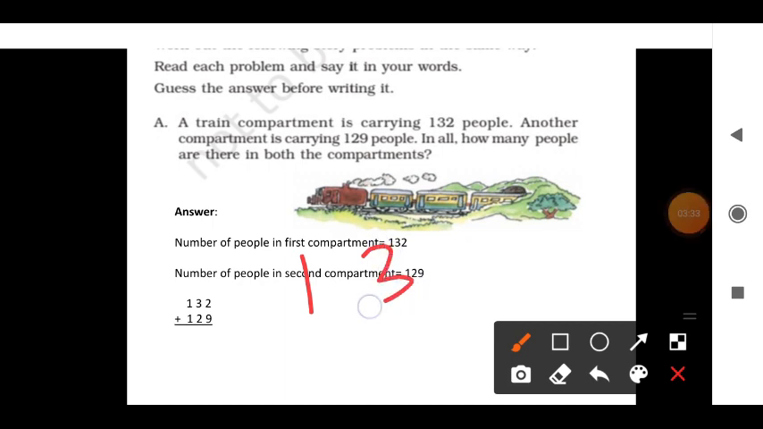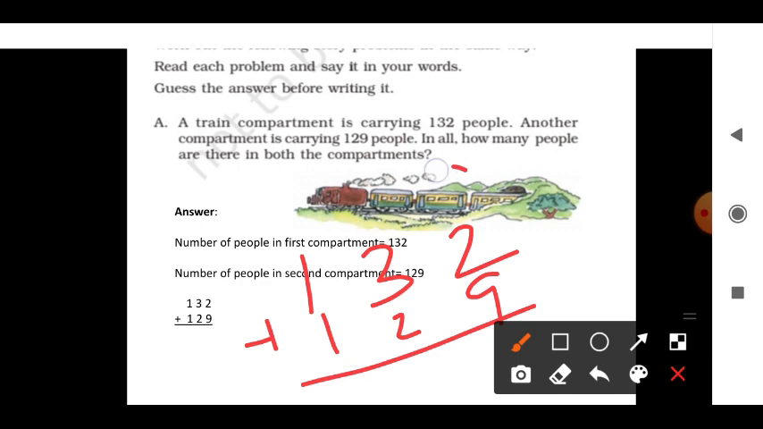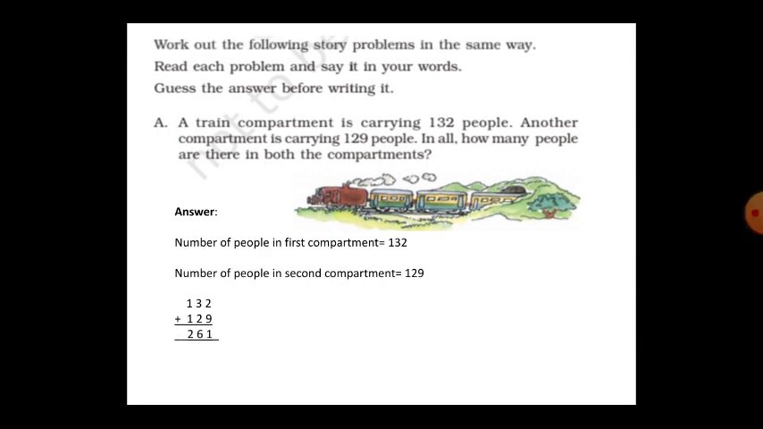You know that 132 plus 129. So it is a three digit number: ones, tens, hundreds. Always you have to add with the ones place. So 9 plus 2 is 11. So 1 will be the carry. 3 plus 1 is 4. 4 plus 2 is 6. So 3, 4, 6... here 2. So how many people are they carrying? 261 people all together are traveling in both the compartments. Okay.